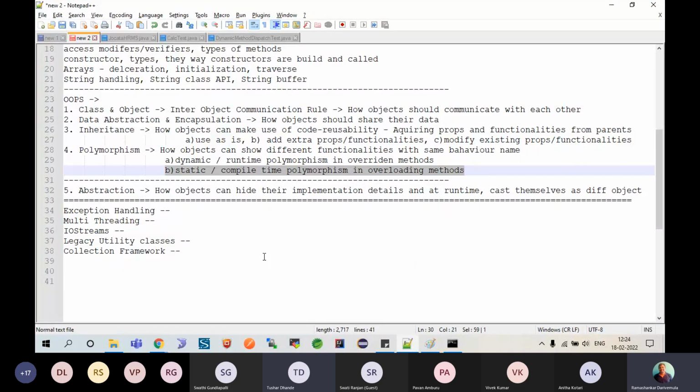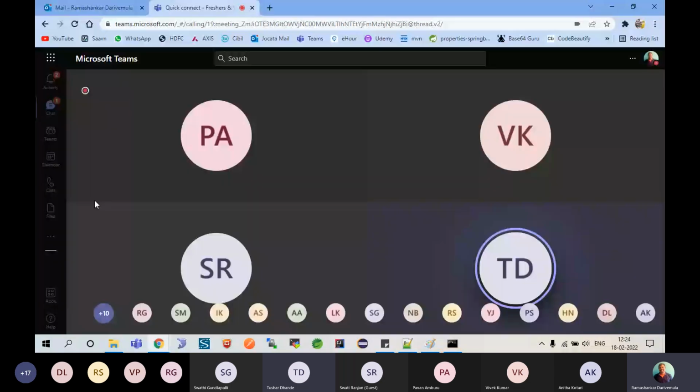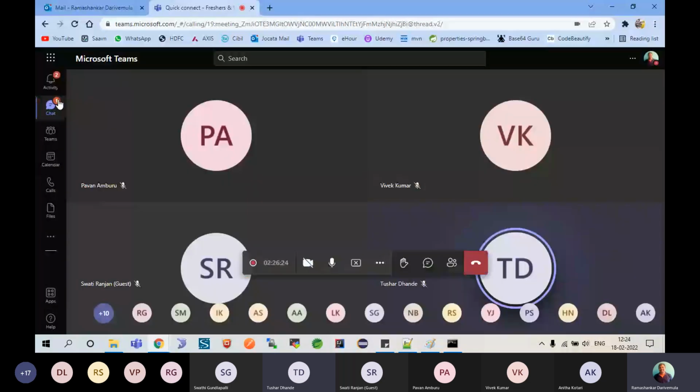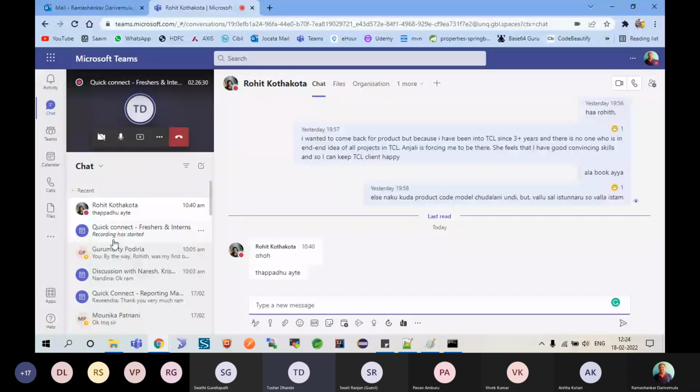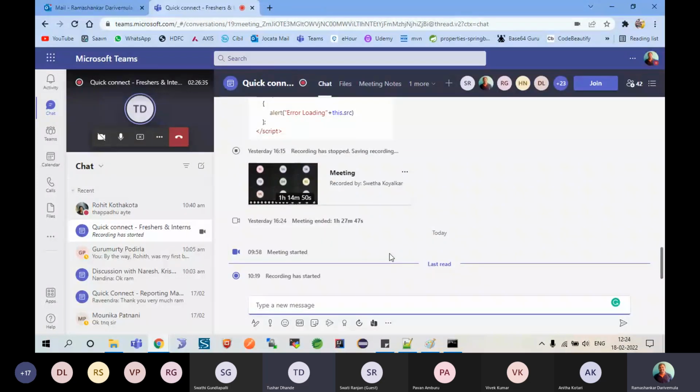Am I clear? So how about the post lunch? Would you like to have a session in the post lunch? Or you wanted to work on the examples and assignments? Don't know what Shweta has given. No, she hasn't. I'll ask her to post an assignment here after the session. For now, we'll see.